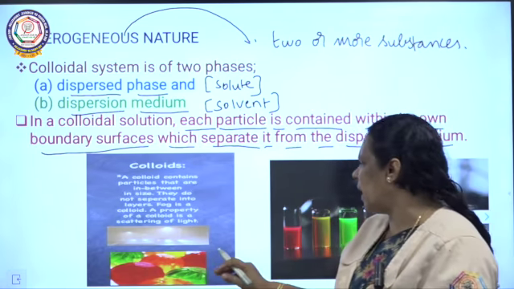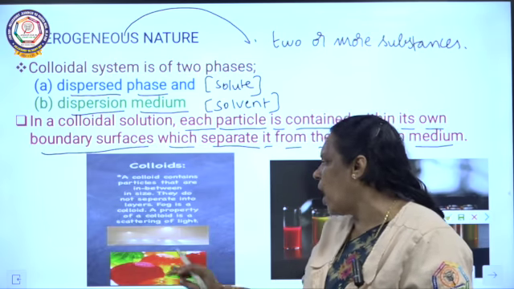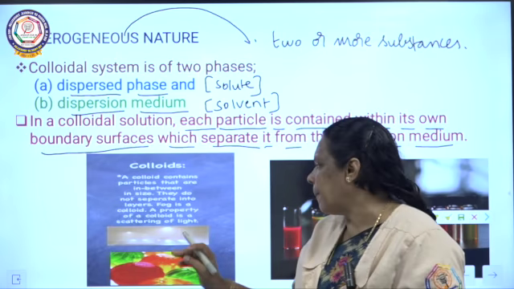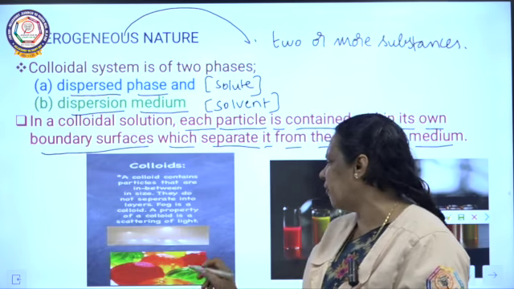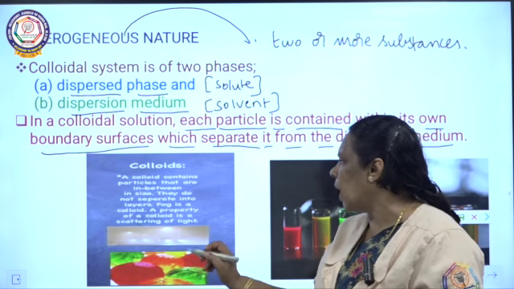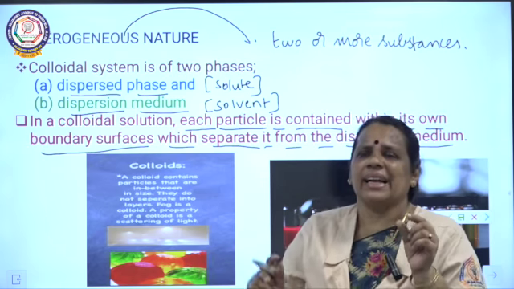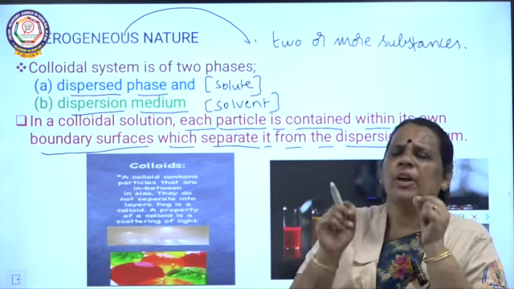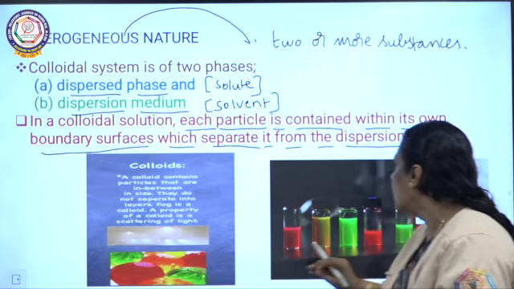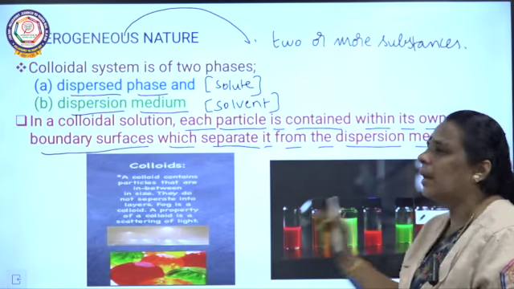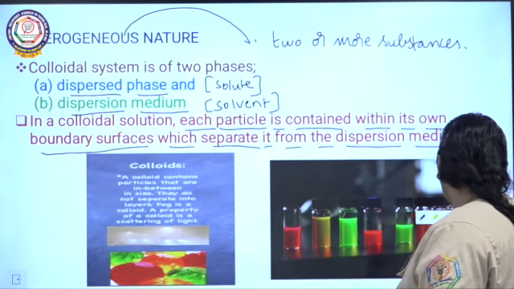For colloidal solution, we have given here fog, which is a colloid. A property of a colloid is scattering of light, as I already told you. A colloid contains particles that are in between the size of a true solution and a suspension. So all these are colloidal solution examples.